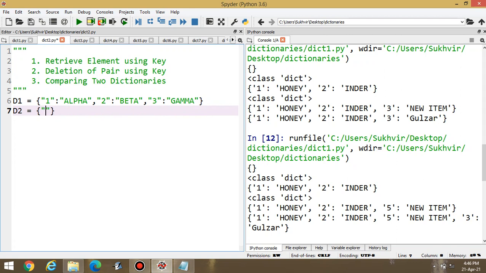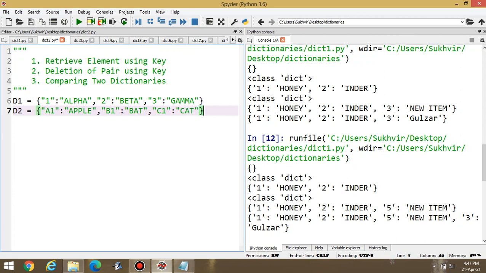Suppose I am writing here A1 is equal to apple, and suppose the second one is B1 and this one is bat, and similarly C1 is equal to cat.